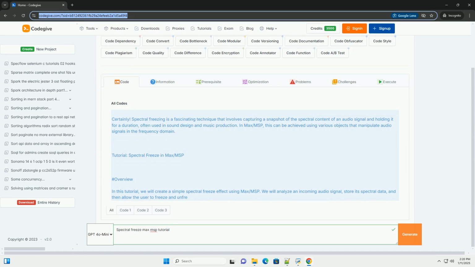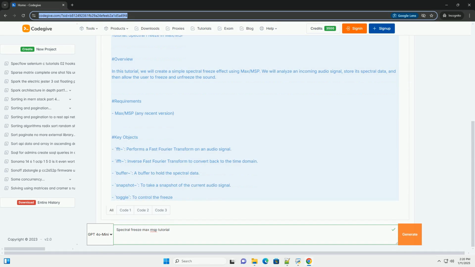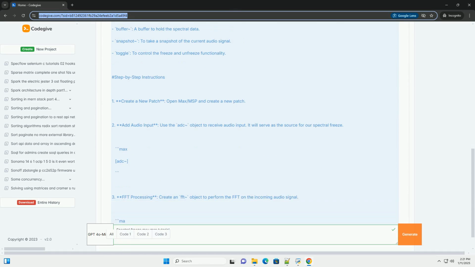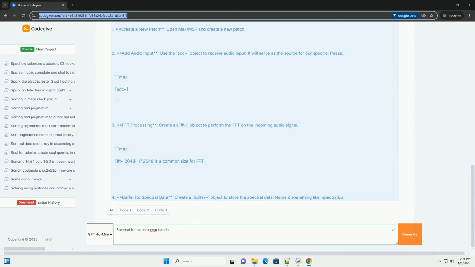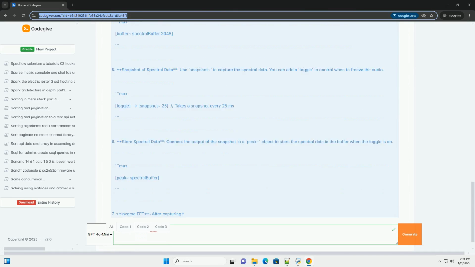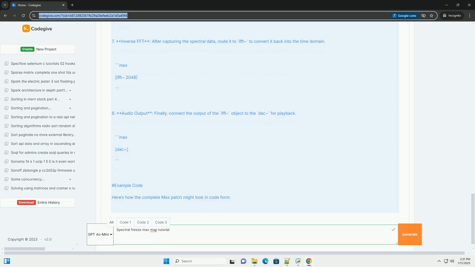Certainly. Spectral freezing is a fascinating technique that involves capturing a snapshot of the spectral content of an audio signal and holding it for a duration, often used in sound design and music production. In Max/MSP, this can be achieved using various objects that manipulate audio signals in the frequency domain.